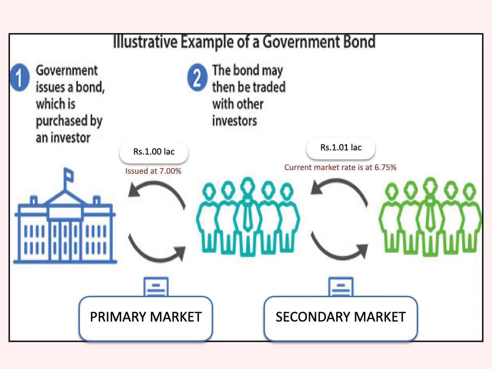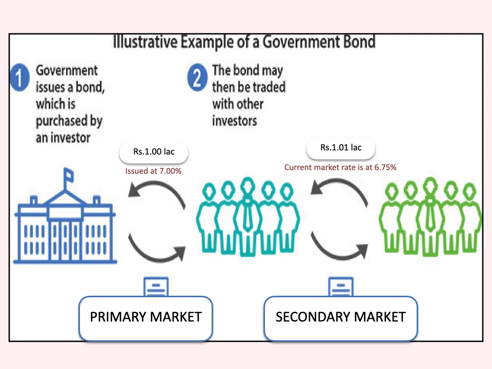When they are issued for the first time, that is called the primary market, and after that, once the bonds are issued, they are very easily and very popularly traded in the other market. One bank buys from other banks, or investment companies, or insurance companies; there are a number of players in the market who buy and sell the securities, like what we see on the stock market, right?